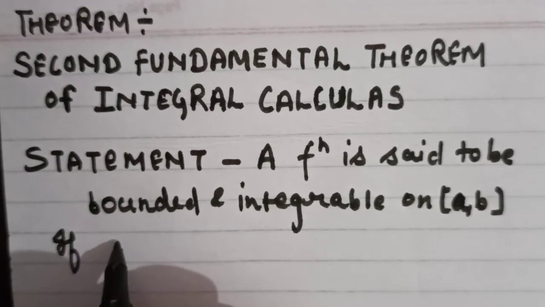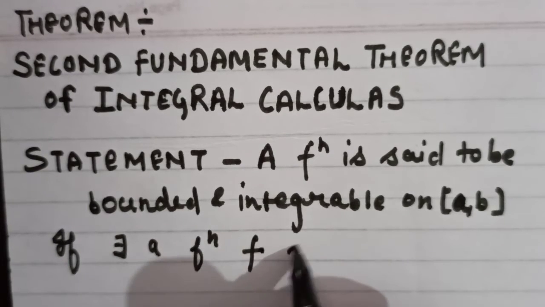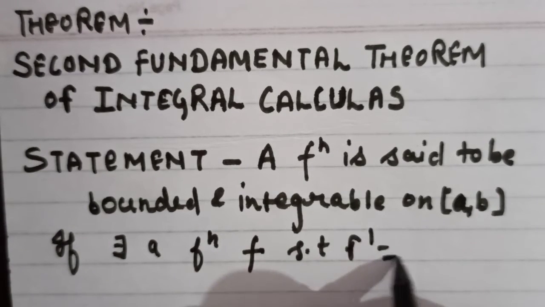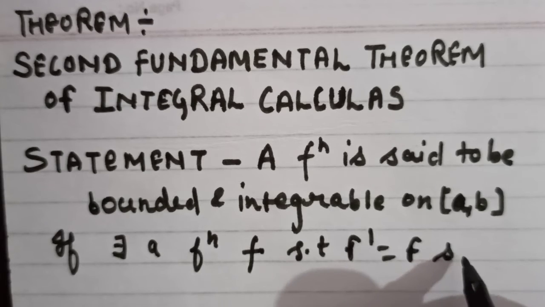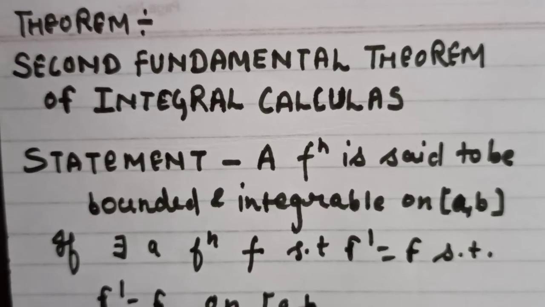If there exists a function F such that F dash is equal to f on the closed interval a b,